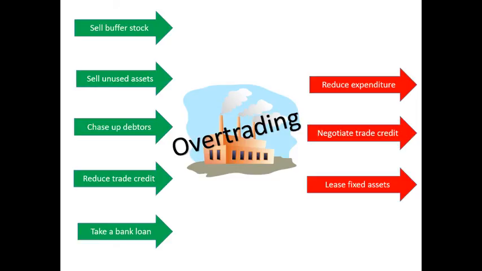So those are all ways that we could either increase the money coming in or reduce the money going out. Essentially, overtrading is cash flow issues that are caused by a rapid expansion of the business.